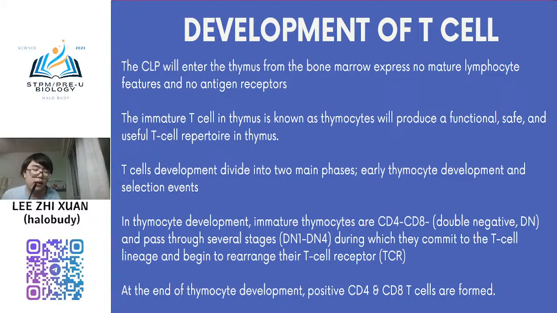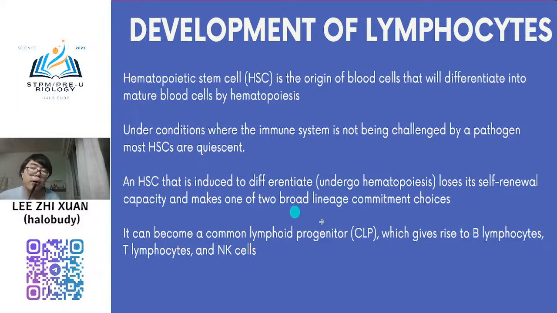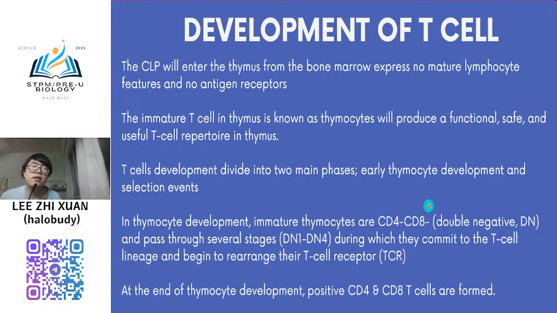So later your CLP, which is the common lymphoid progenitor, this is the precursor of your T cell, will enter your thymus from bone marrow, and then it will undergo maturation. So no antigen receptor yet. The immature T cell now is known as thymocyte, which will produce a functional, safe, and useful T cell repertoire in the thymus. So now your T cell is known as thymocyte, which does not contain any T cell receptor yet.